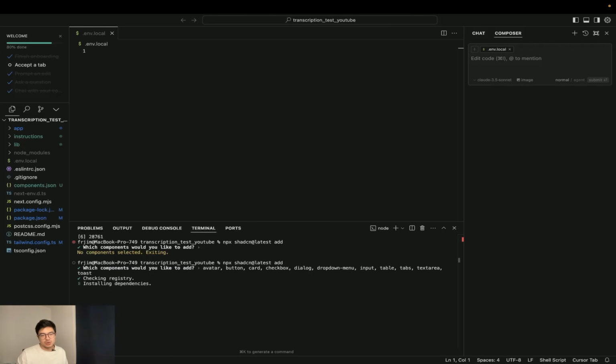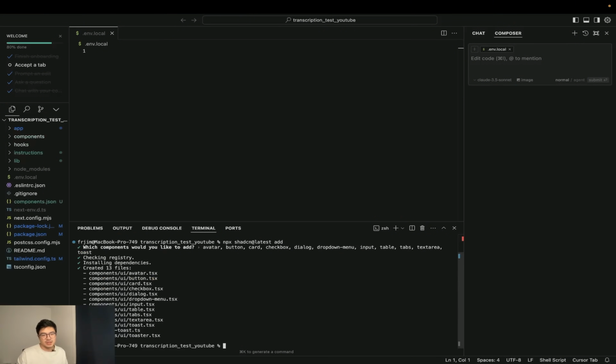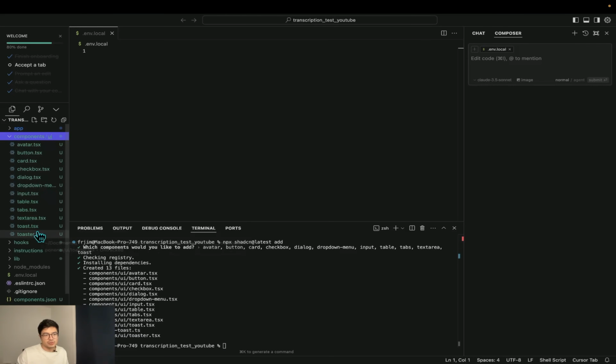And now we are going to get pre-made ShadCN components. So these components are reusable and they're great because they come directly from the website. So they're under here. So now the composer can use these as reference, right? It's not creating anything out of thin air. Now we have some point of reference.